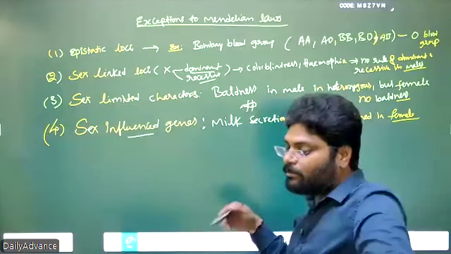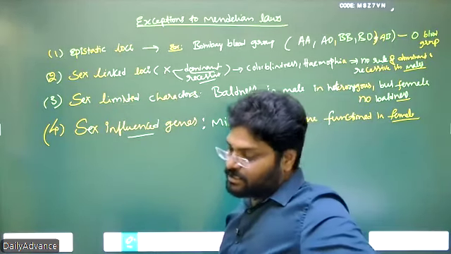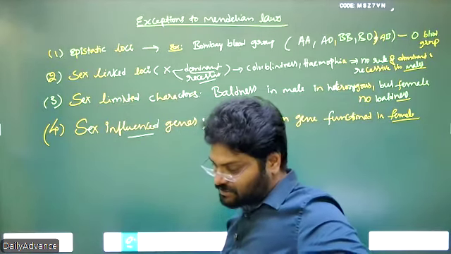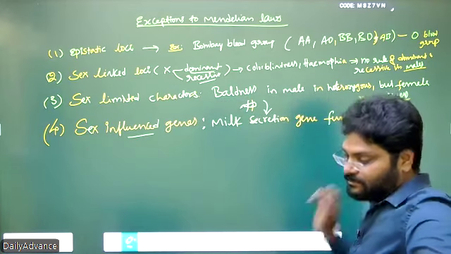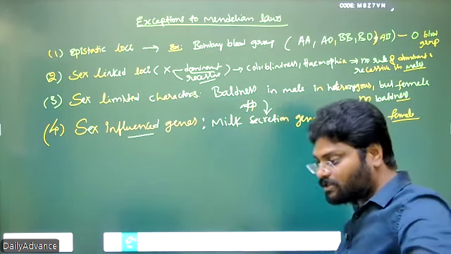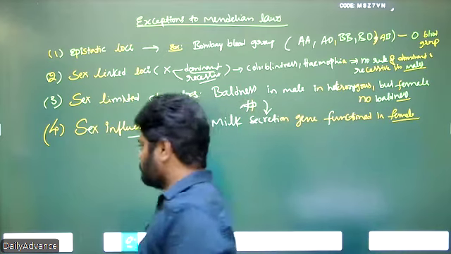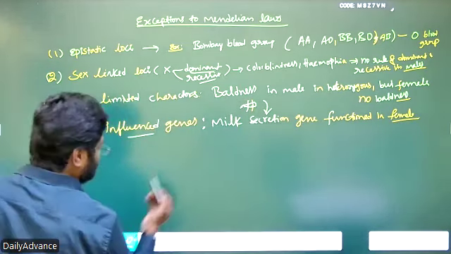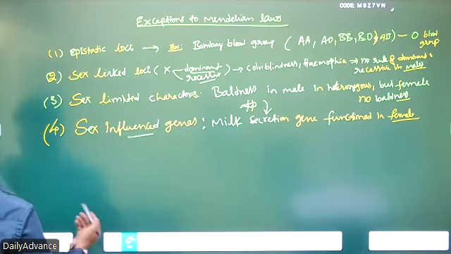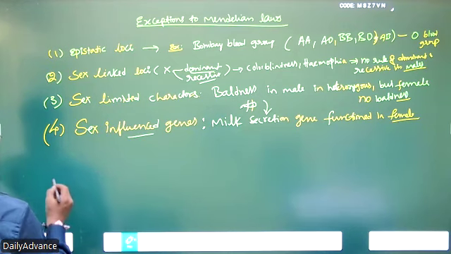But homozygous loci for milk secretion and heterozygous loci for milk secretion we can observe only in the female, not in the male. So here also the law of dominance and recessive failed in the male because the loci itself is not working.